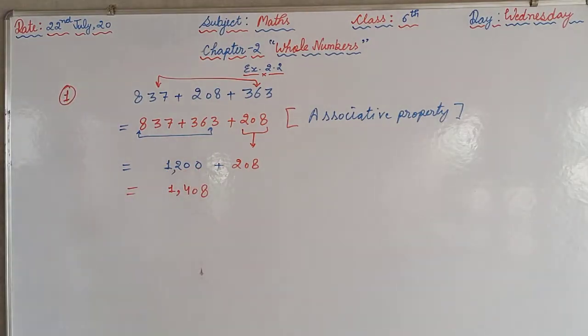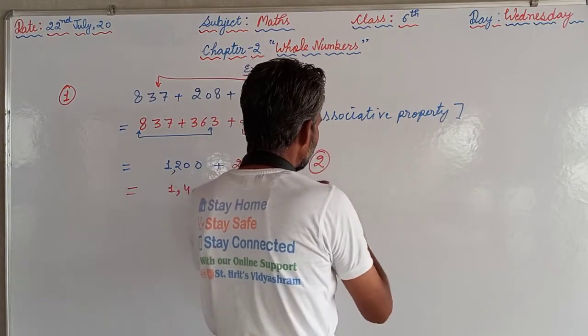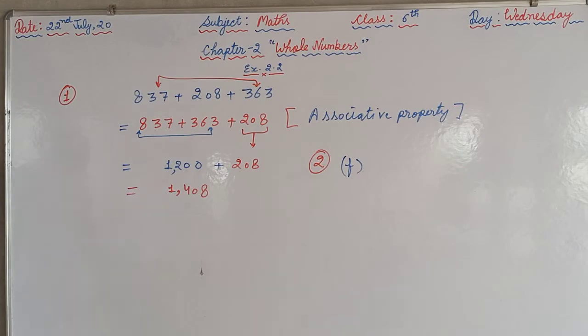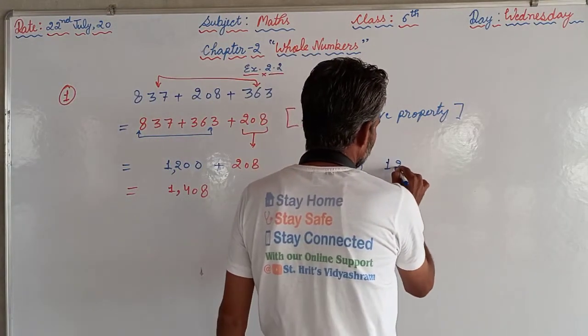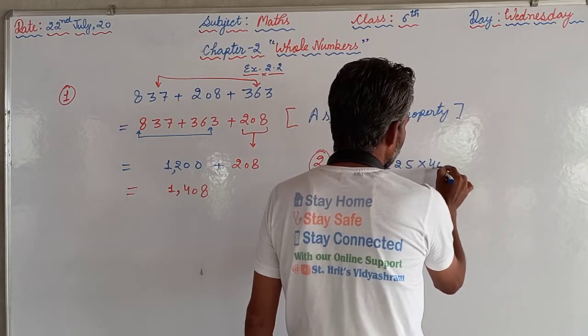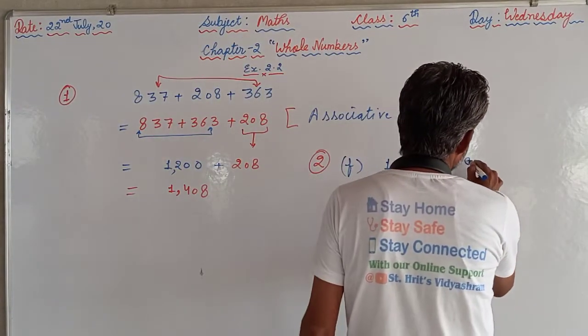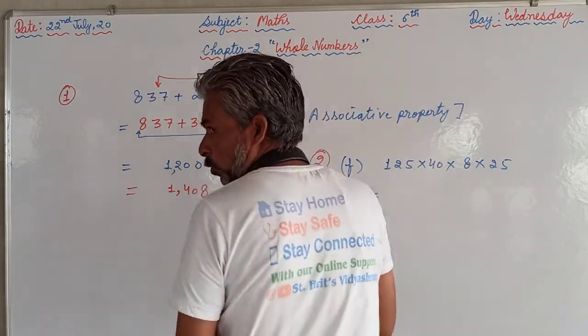At the same time, in question number 2, we can take one part, that is part F: 125 into 40 into 8 into 25. Here we are not supposed to reshuffle.